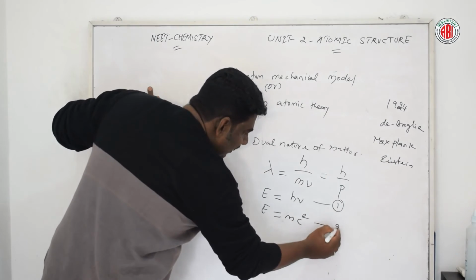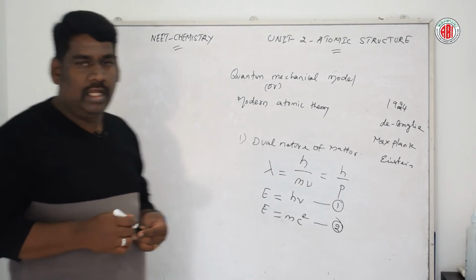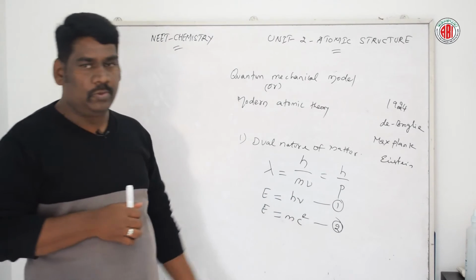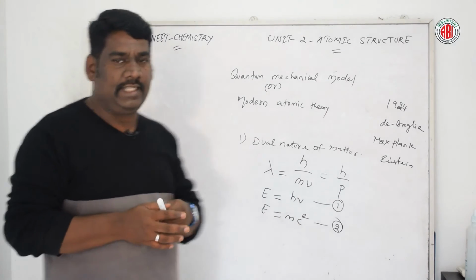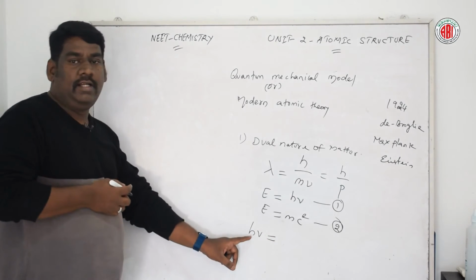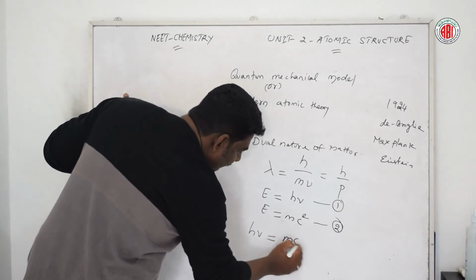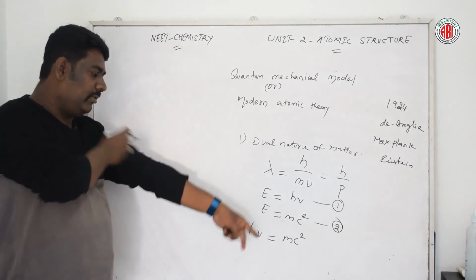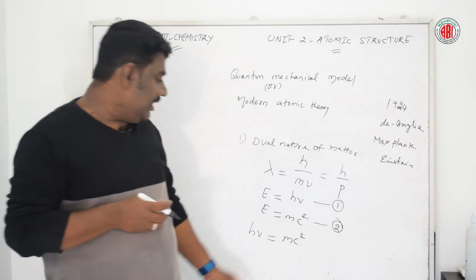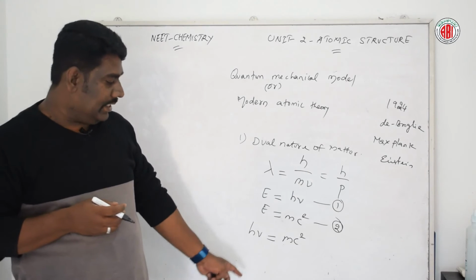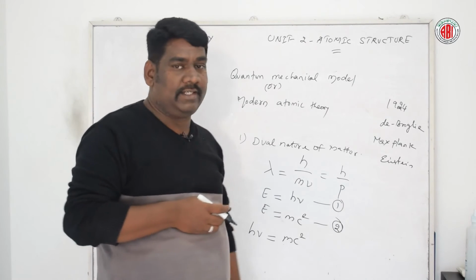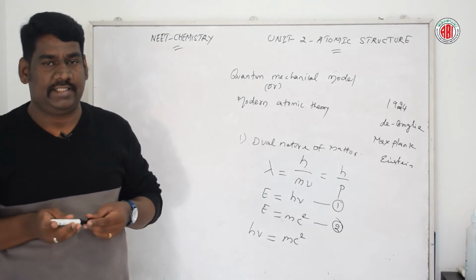Considering this as equation 2, combining both relationships, equation 1 and equation 2, we get hv is equal to mc square, where h is Planck's constant, v is frequency, m is the mass of the particle and c is the velocity of light.